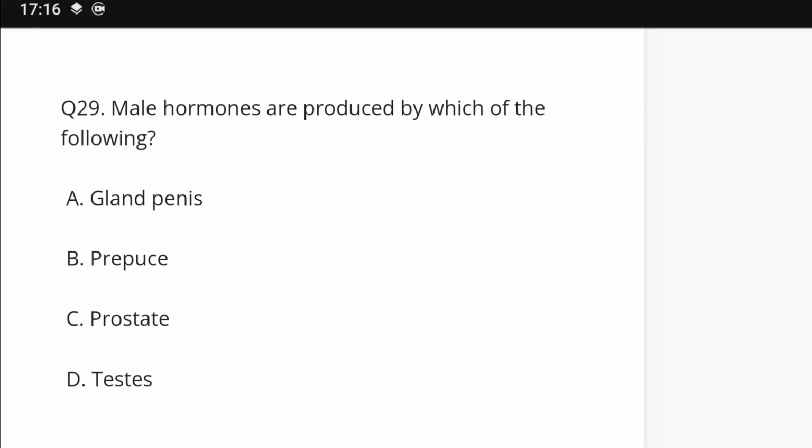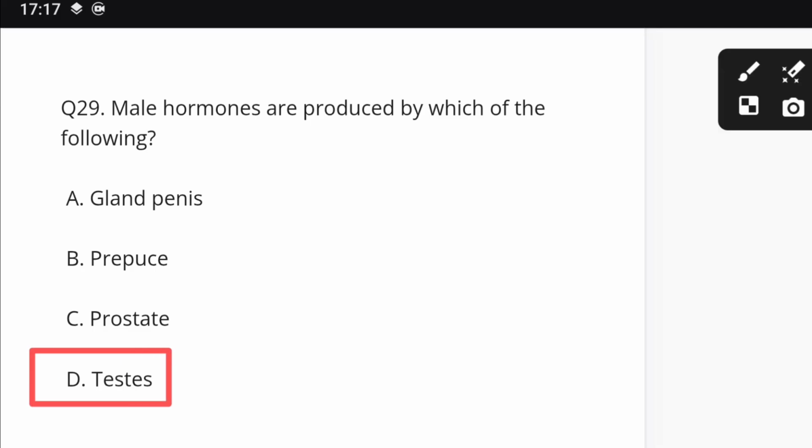Question number 29. Male hormones are produced by which of the following? Glans penis, prepuce, prostate, and testis. Right answer is D.